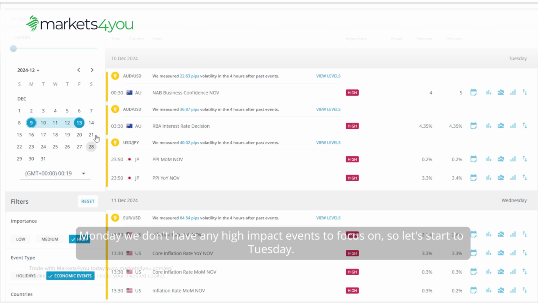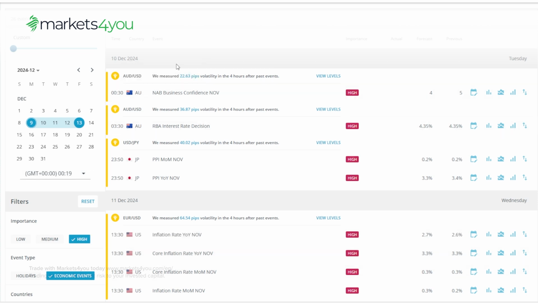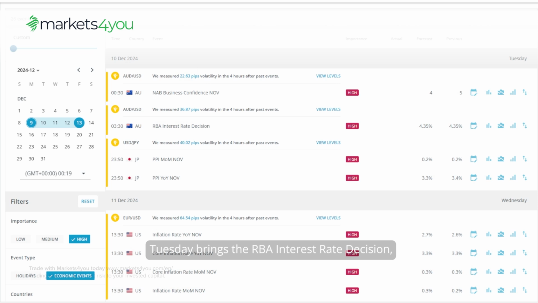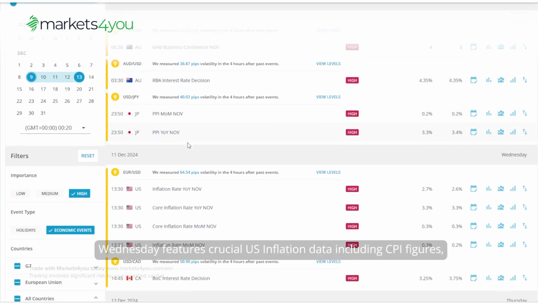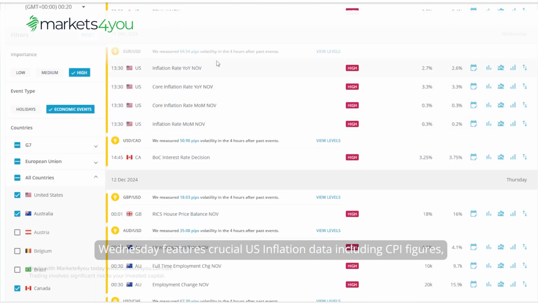Monday, we don't have any high-impact events to focus on, so let's start with Tuesday. Tuesday brings the RBA interest rate decision, alongside Australian business confidence data and Japanese PPI figures. Wednesday features crucial US inflation data including CPI figures, followed by the Bank of Canada interest rate decision.